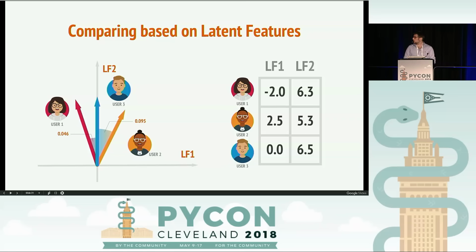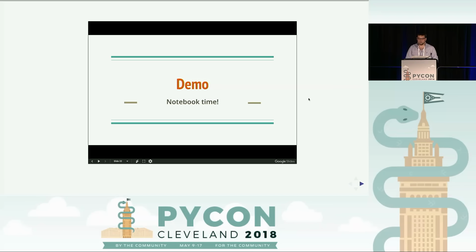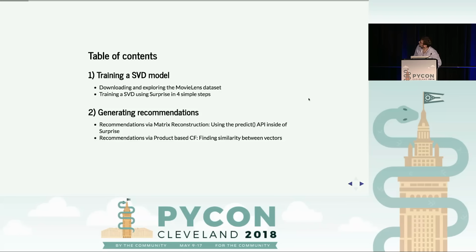And so, hopefully this is a bit fun, but what I want to show you now is a small demo. Effectively, what we're going to do is be training an SVD using a library called Surprise SVD. It's a really great library, and it's very, very simple to use. We're going to be downloading and exploring this data set, which is called MovieLens. And once we've explored this data set, we are going to train an SVD using very, very few steps. You're going to go back home today, and you can do this on your own data set.